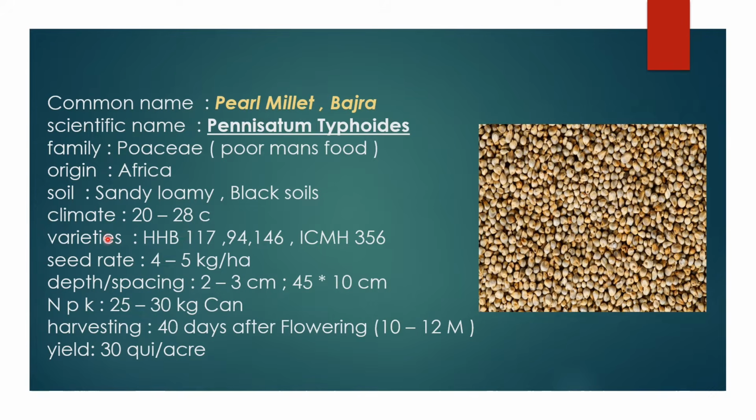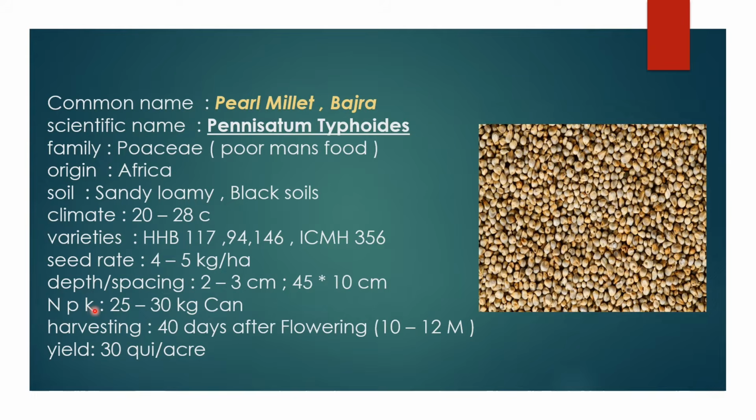The varieties are HHB 117, HHB 94, HHB 146 and ICMH 356. The seed rate for bajra cultivation is 4 to 5 kg per hectare. The sowing depth is 2 to 3 centimeters, and the spacing is 45 by 10 centimeters from row to row and plant to plant.